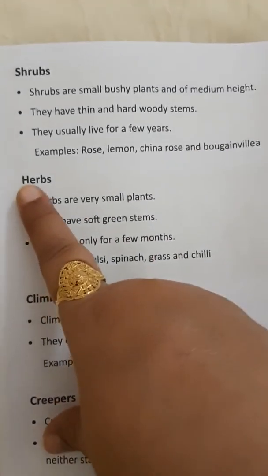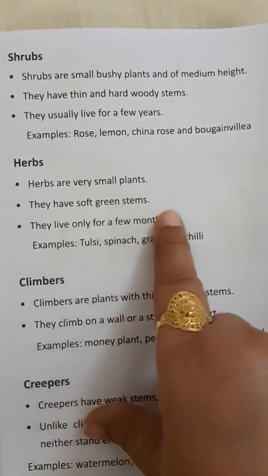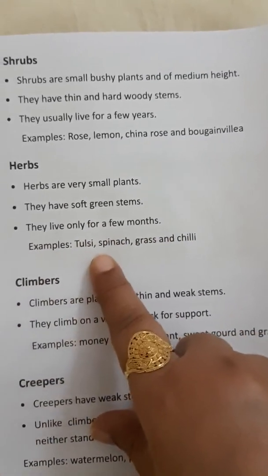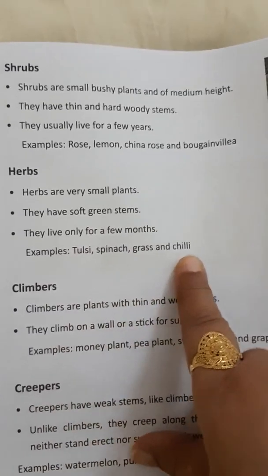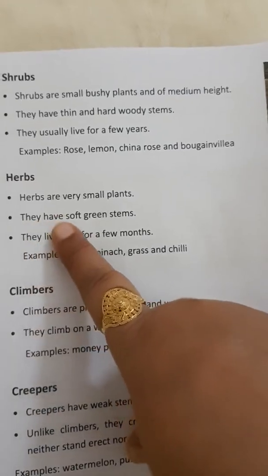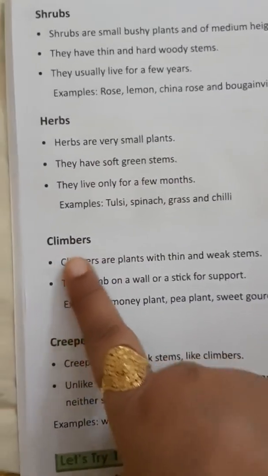Now herbs. Herbs are very small plants. They have soft green stems. They live only for a few months. Examples are tulsi, spinach, grass and chili. So herbs have very soft green stems. This we had discussed. Okay, now climbers.